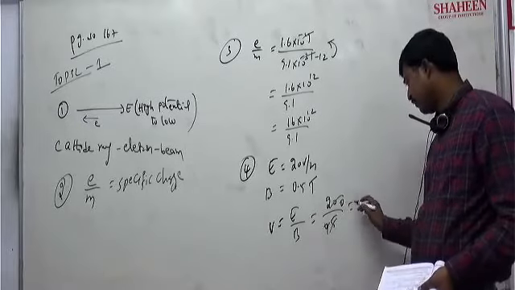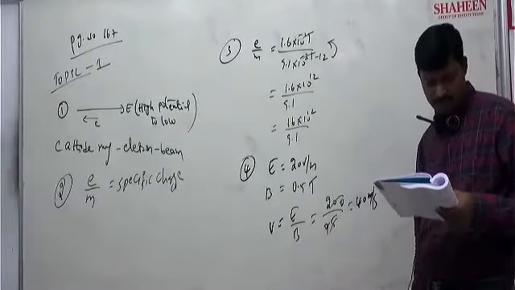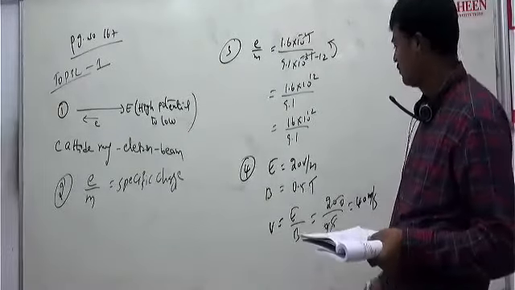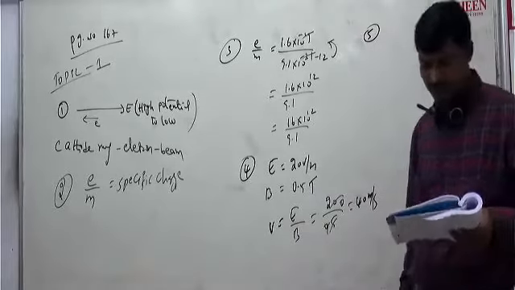5 by 20, 40 meter per second. Correct? 40 meter per second. Fourth one. Then fifth question you see.